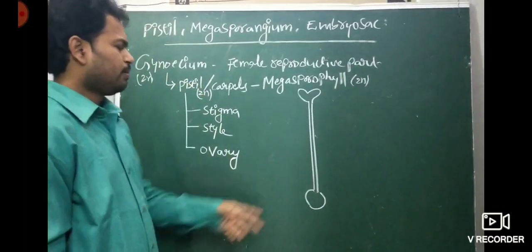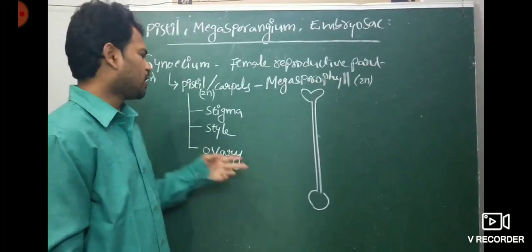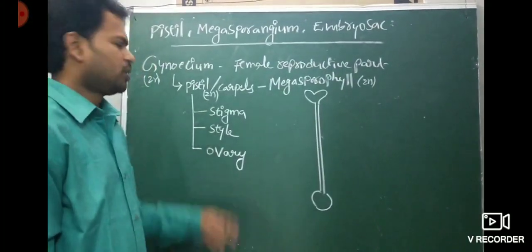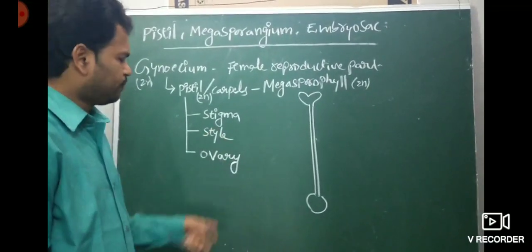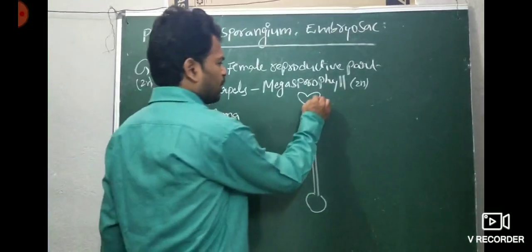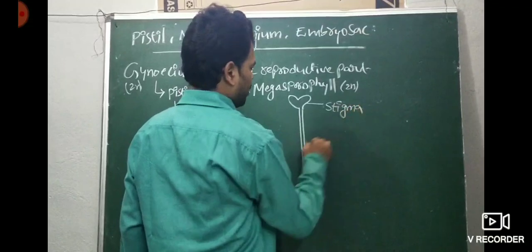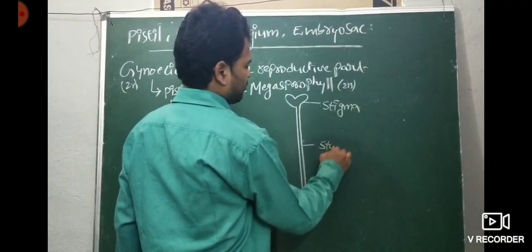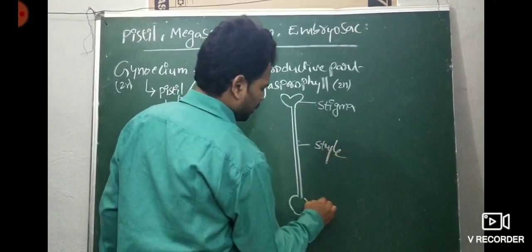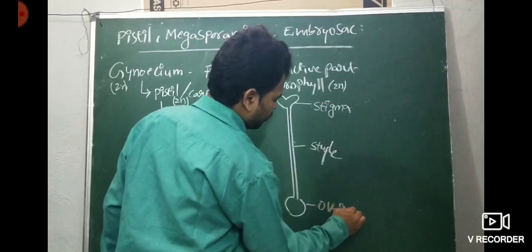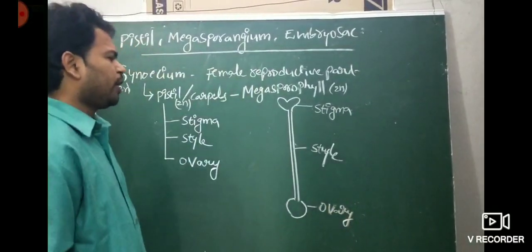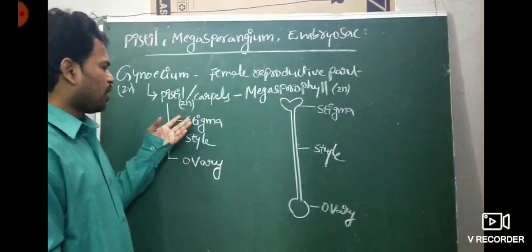A typical pistil consists of 3 important parts: stigma, style, ovary. This is the stigma. This is the style. This is the ovary. So we are taking them one by one.